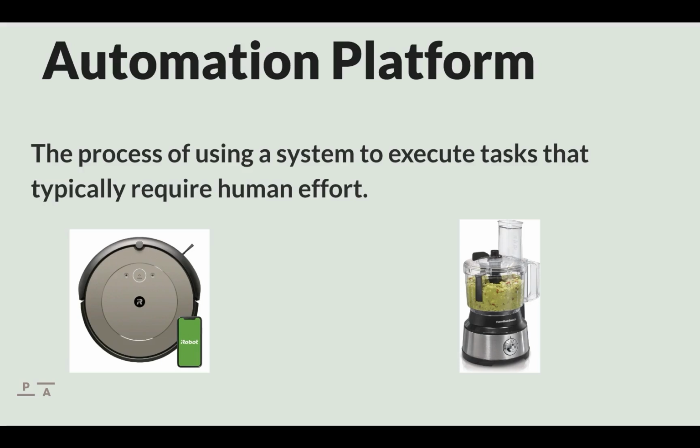Another example is a food processor. We could grind down food manually with a knife or with a manual machine, but we could also use an electric food processor, put the food in the food processor, and the food processor automatically grinds down the food for us. There's another form of automation.